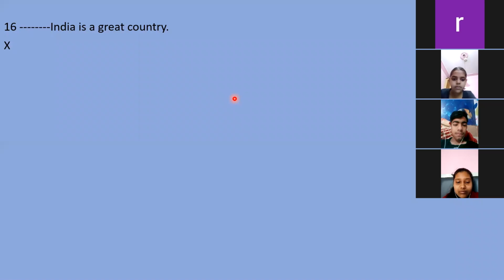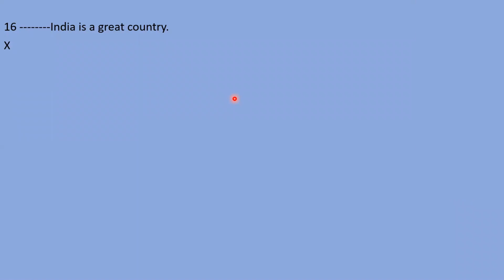Actually, no article will come here. The rule is that whenever we say any proper name, like India, Pakistan, China, America, these are proper names. With proper names, we don't use any article, right? But see the second sentence. India of 21st century has become a superpower. Which article will come here, or no article will come here?